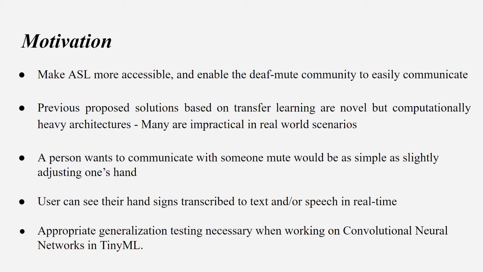Previously proposed methods, as we saw, were using either very expensive or computationally heavy solutions, or they were using transfer learning based solutions, which again would not run on edge devices, which we plan to use. So our goal or our dream here is to have a device, something like a watch, which can have a tiny little camera where the knob of your watch is. So if you want to detect what someone who is speaking in ASL is saying, you can simply point your watch or the knob towards that person, and this watch-shaped device can easily transcribe this person's finger spelling to either speech or text or even braille, because nowadays many watches do come with braille support.